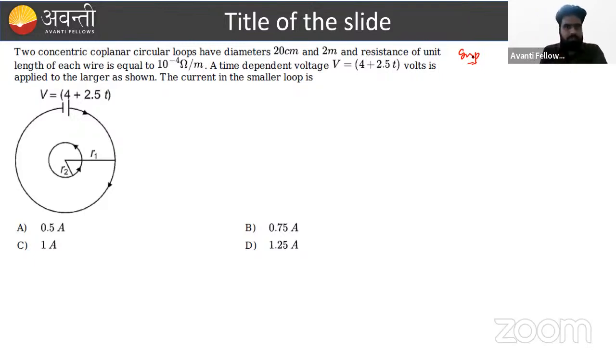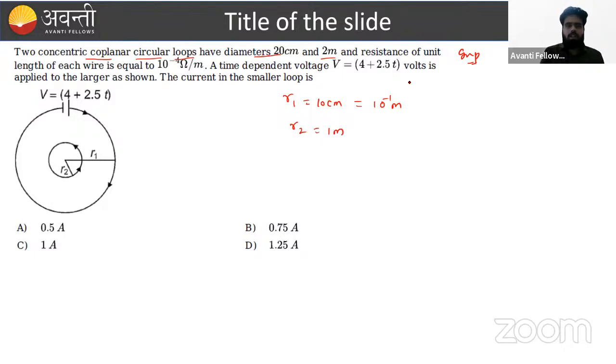See here. First of all, it is said that two concentric coplanar circular loops have diameters 20 centimeter and 2 meter. So for one, the radius R1 is 10 centimeter, and this can be written as 10 raised to power minus 1 meter. If we talk about R2, that is 2 meter diameter, so the radius is nothing but 1 meter.